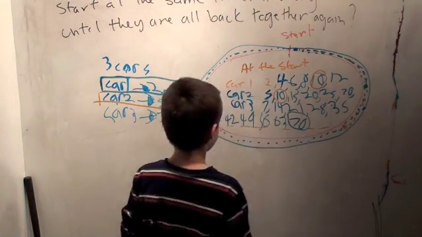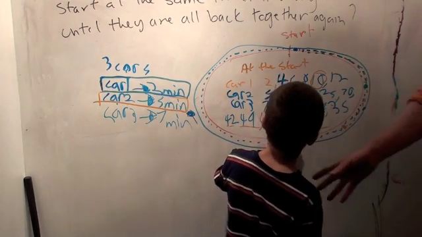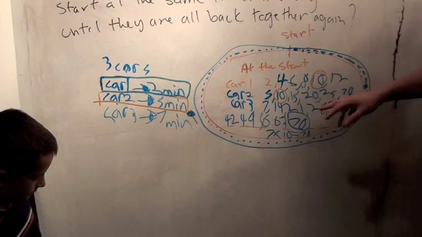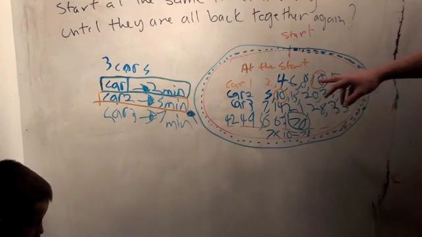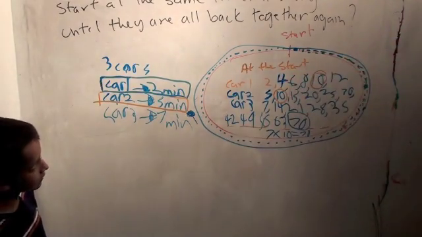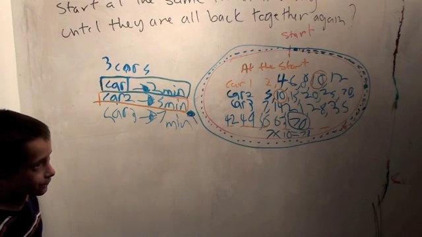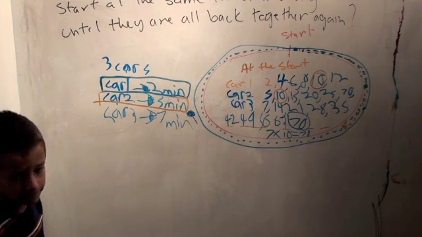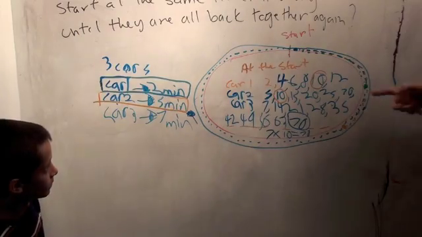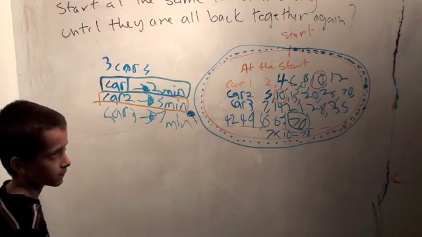Okay, so how did you figure out 70 was the right answer? Well, it's 7 times 10. Here, back away so the camera can see. Okay, so we figured out car 3 would be there every multiple of 7, car 2 would be there every multiple of 5, and car 1 would be at the start every multiple of 2. So we had to find a number that was a multiple of 2, a multiple of 5, and a multiple of 7. And the easiest way to do that is to count the multiples of 7, and when we did, we got up to 70. Okay, that's very good, sweetie. So it's going to take 70 minutes.